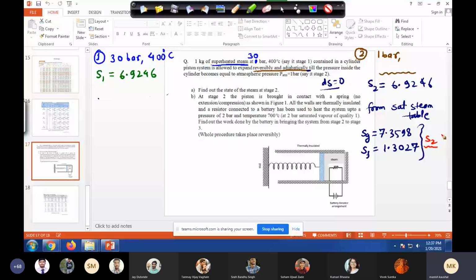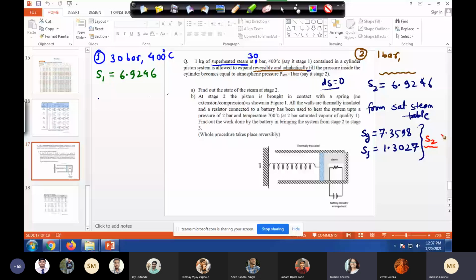The moment you say quality, if its quality is not 1, then it has to be a mixture, right? If quality is less than 1. So I am asking you, can we say confidently that it's a mixture of both? Yes or no? Whether you are convinced or not. Yes, sir. Why? S2 lies between SG and SF.